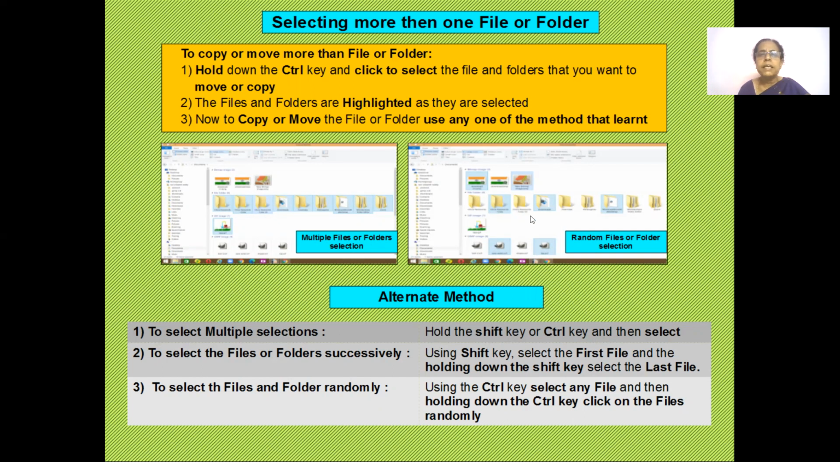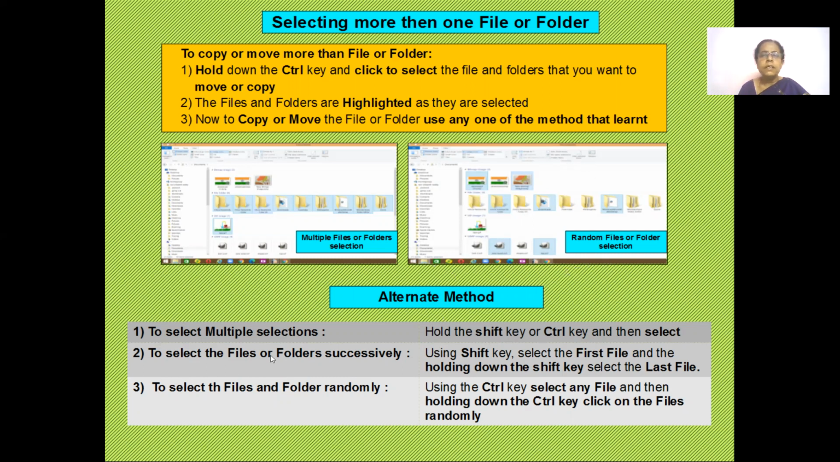Now, if I want to select random files, I want to select this, I don't want to select this. I want to select this, I don't want to select this. So when I want to do random selection, then I have to press the Control key, which is on your keyboard, and just click on the files that you require. Click on this file, click on this file, don't leave the Control key. Just keep clicking on the files. Automatically, you can select files randomly.